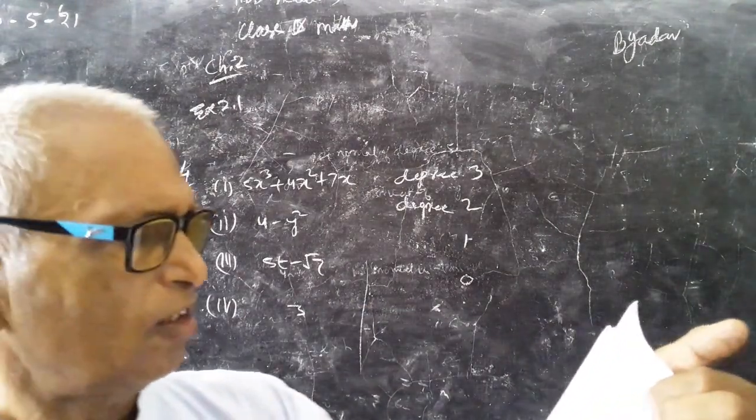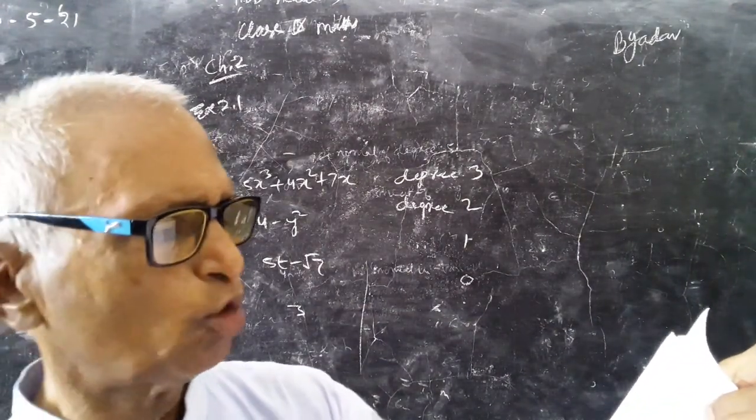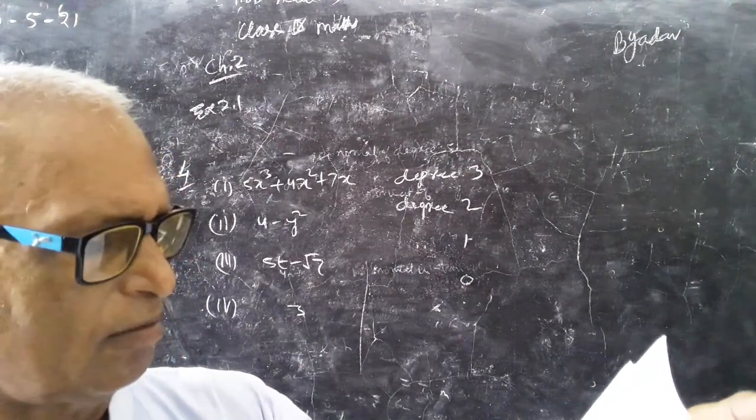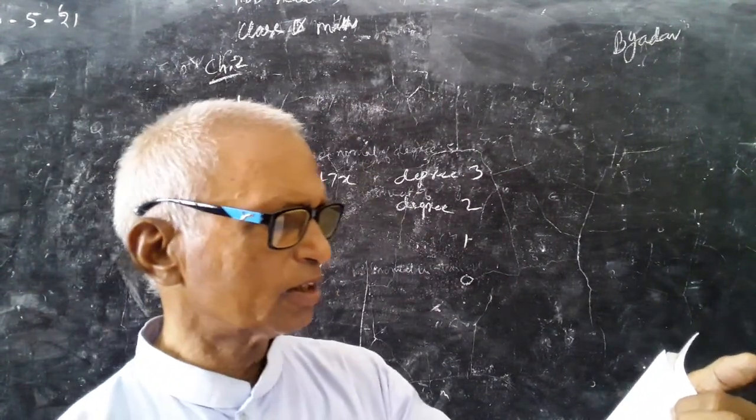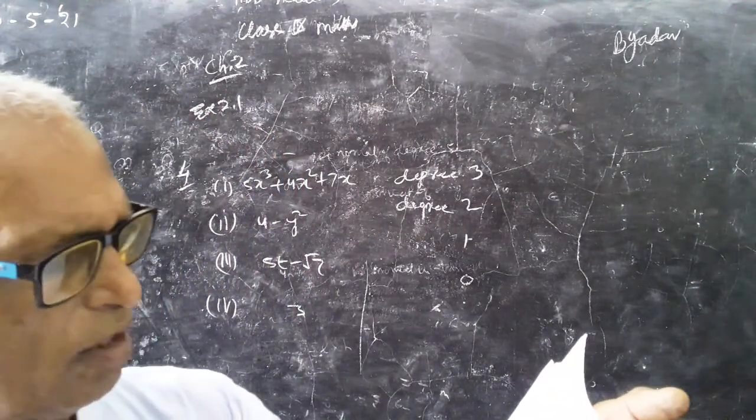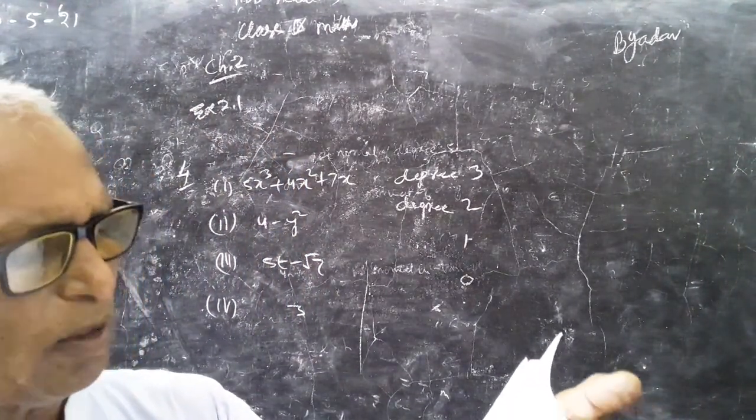Classify the following as linear, quadratic or cubic polynomials. Linear means the power is 1, quadratic means the power is 2, cubic means the power is 3.